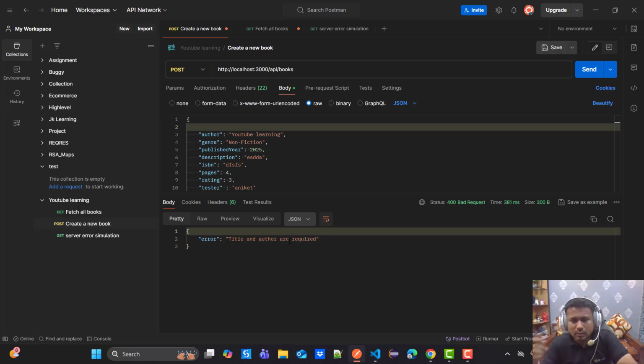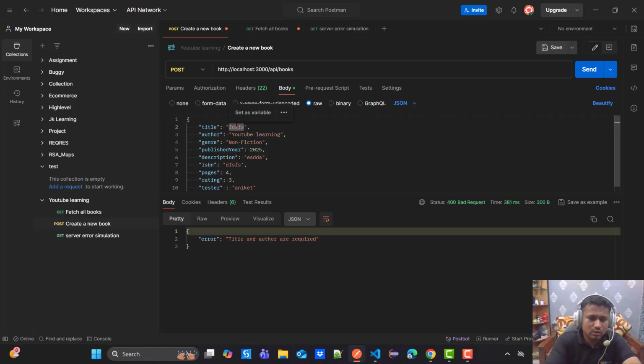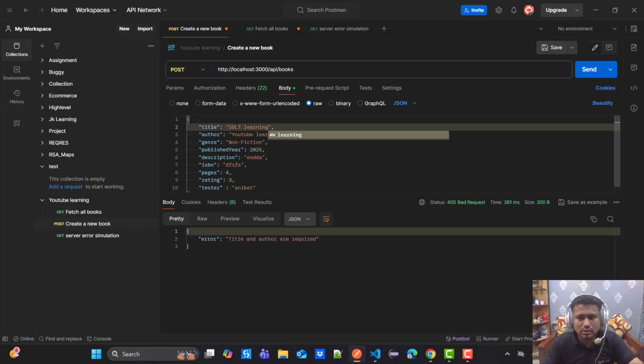Whenever you hit an API without contents that are mandatory in the request body, you will get a 400 bad request. I'll undo this with Ctrl+Z and add Aniket SDET learning. So this is how you simulate a 400 bad request.